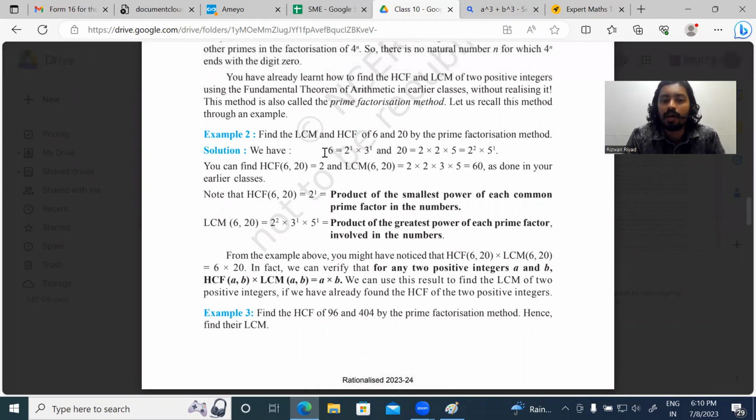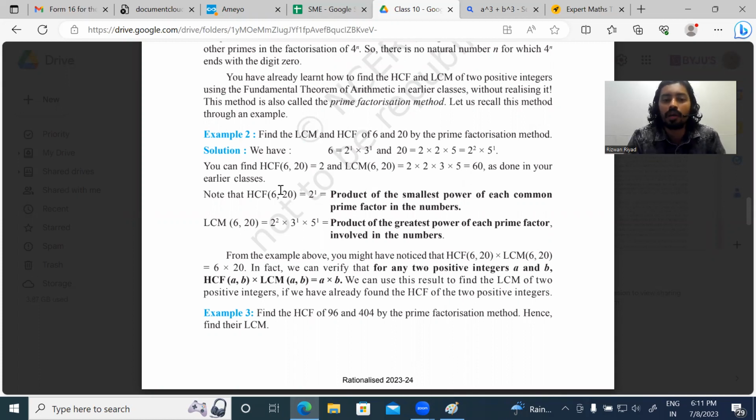You can prime factorize 6 like this: 2 into 3, or 2 raised to 1 into 3 raised to 1. This is the prime factorized form of 6. Similarly, you have to prime factorize the second number, 20. If you prime factorize 20, you will get 2 into 2 into 5. All of these are prime numbers: 2, 5, 3. 2 into 2 is 4, 4 into 5 is 20. That is 2 squared, 2 raised to 2, into 5 raised to 1. So these are the prime factorized forms.